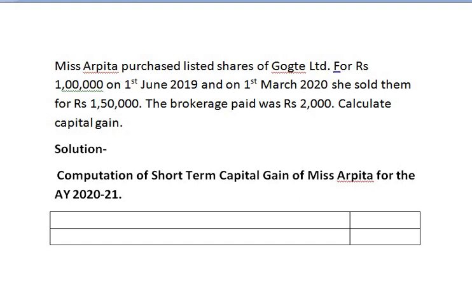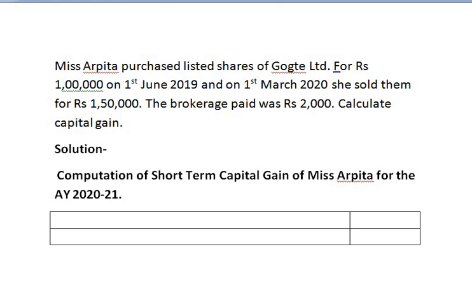And the problem is, Miss Arpita purchased listed shares of Gokte Limited for Rs 1 lakh on 1st June 2019 and on 1st March 2020 she sold them for Rs 1,50,000. The brokerage paid was Rs 2,000. Calculate capital gain.